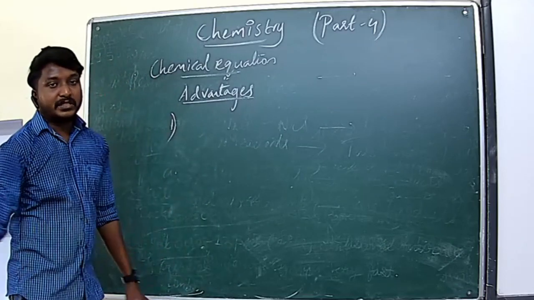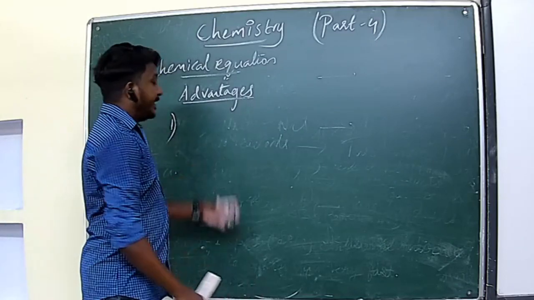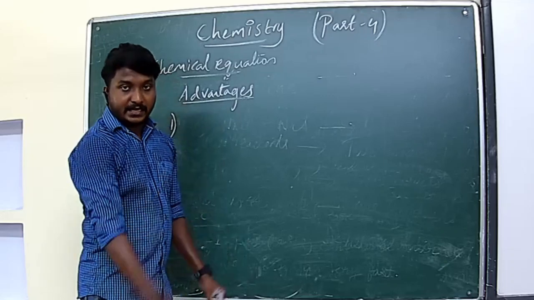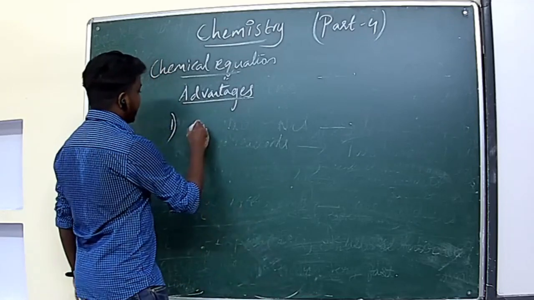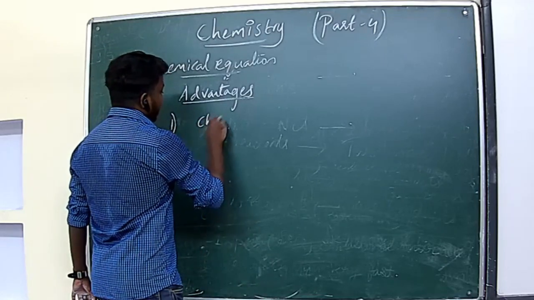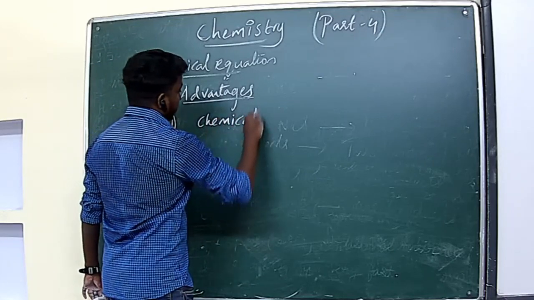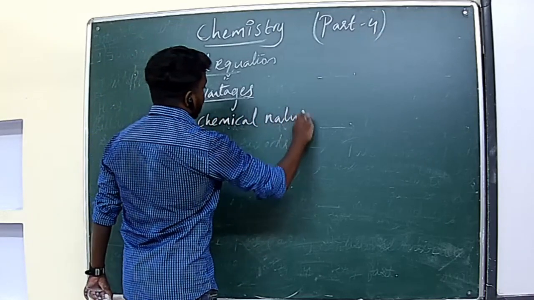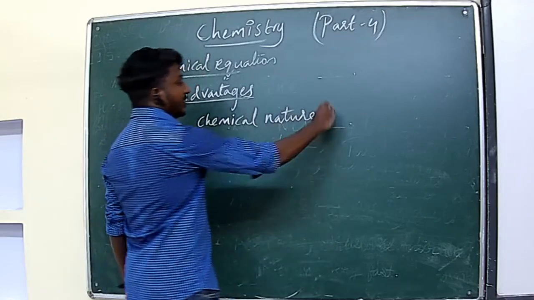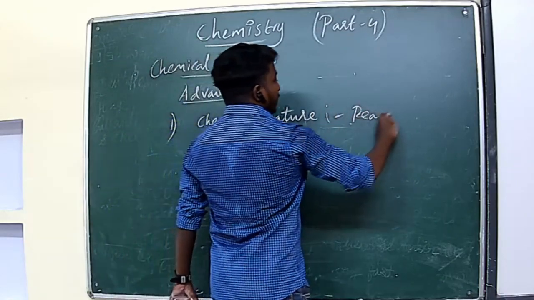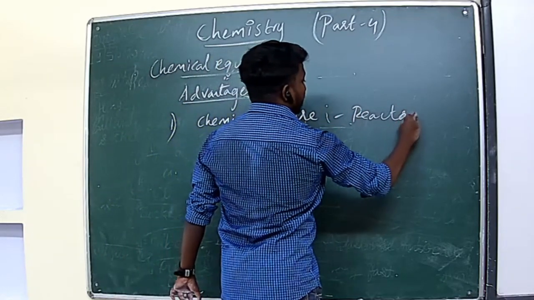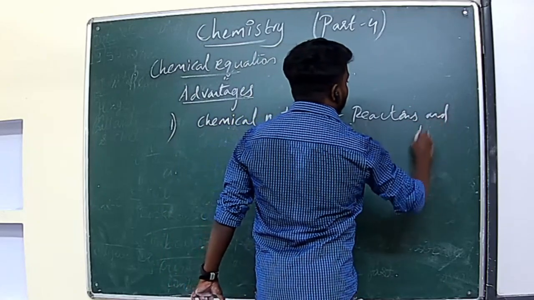First, from the chemical equation we can understand the nature of the reactants and the products. So we can understand the chemical nature of the reactants and products.